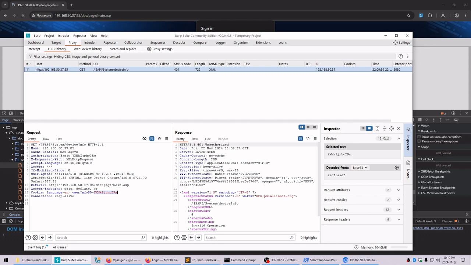Oh, hold on a sec. Nothing. So what I'm going to have to do, as far as I can tell, is try and brute force this, but I need a password list. And it needs to be in the form username:password. And then it has to be encoded into base 64. So how am I going to generate that list?